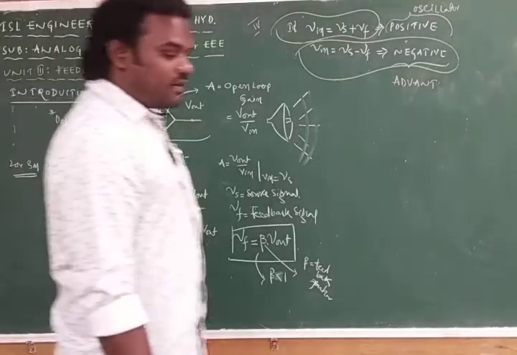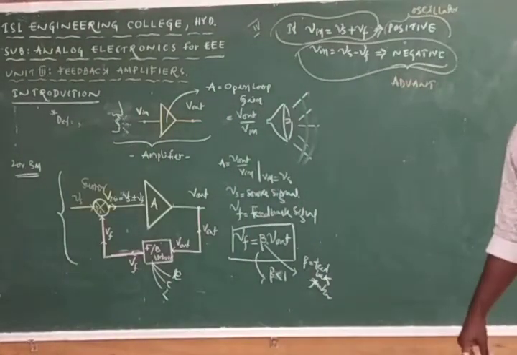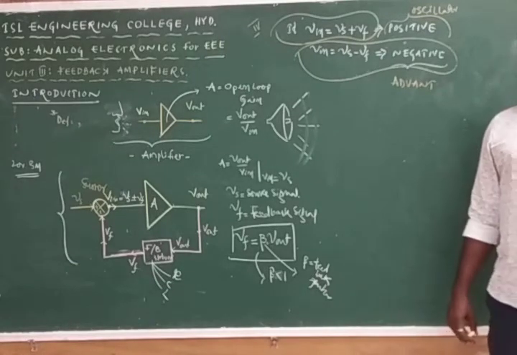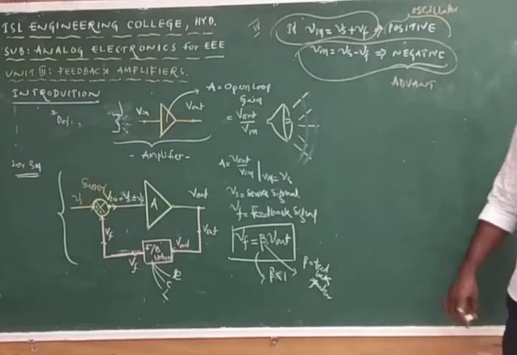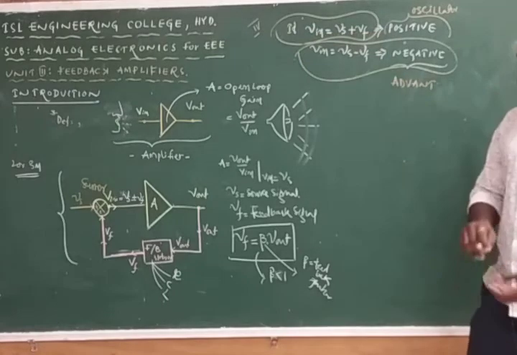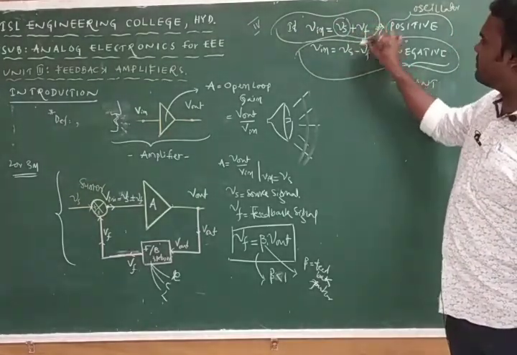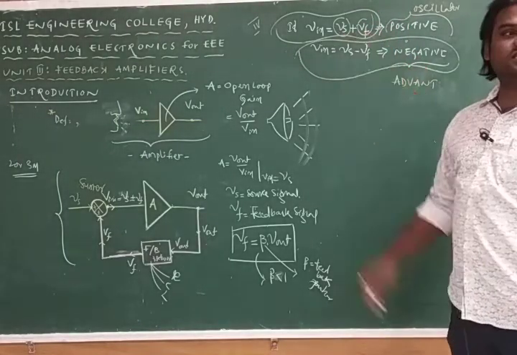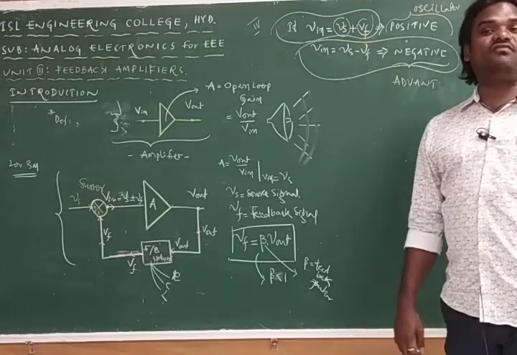And we know that based on the signal we are feeding back to the amplifier, we will have two types of feedback. One is positive feedback, another one is negative feedback. Positive feedback is nothing but Vin is equal to Vs plus Vf. That means whatever the polarity Vs has, Vf also has the same polarity, so when the two signals have the same polarity, we call those two signals in-phase signals.